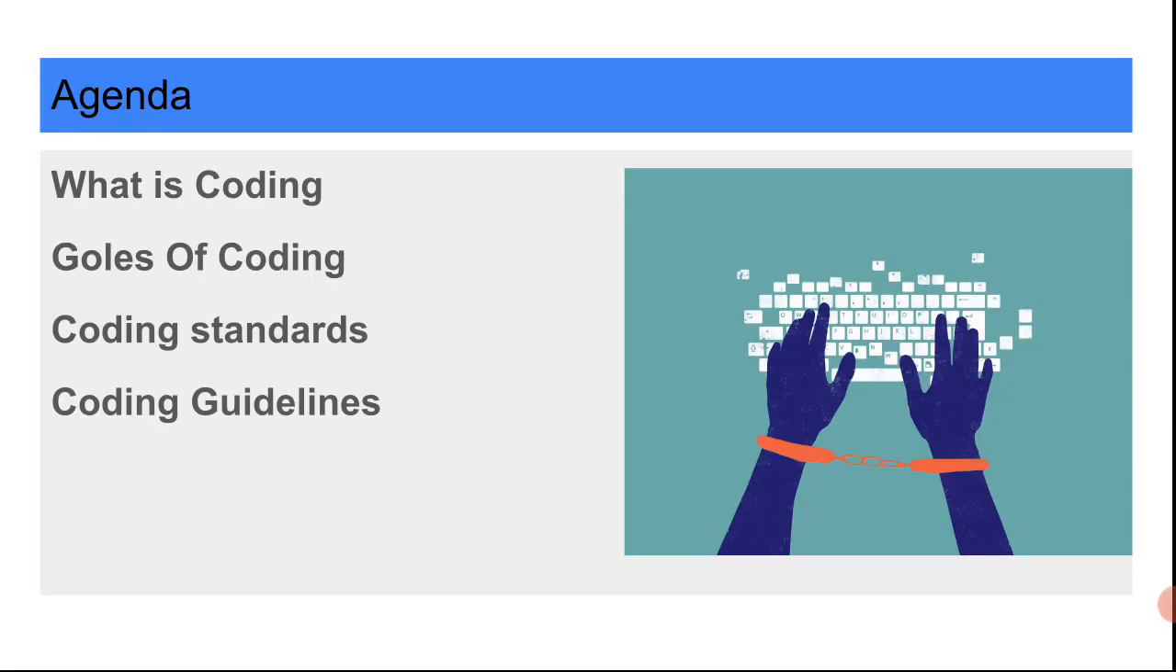So today we have the agenda: what is coding, the goals of coding, and the coding standards and coding guidelines on how to code. So that is why these topics are very important for software developers. So let's understand coding.